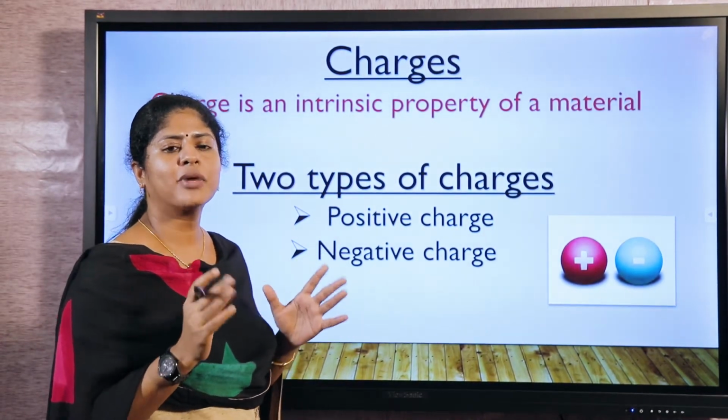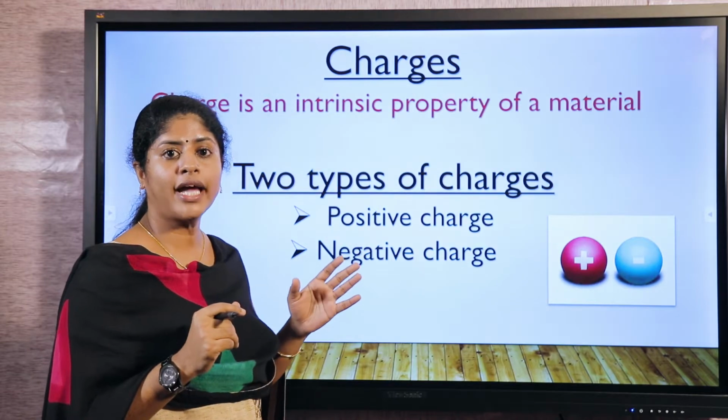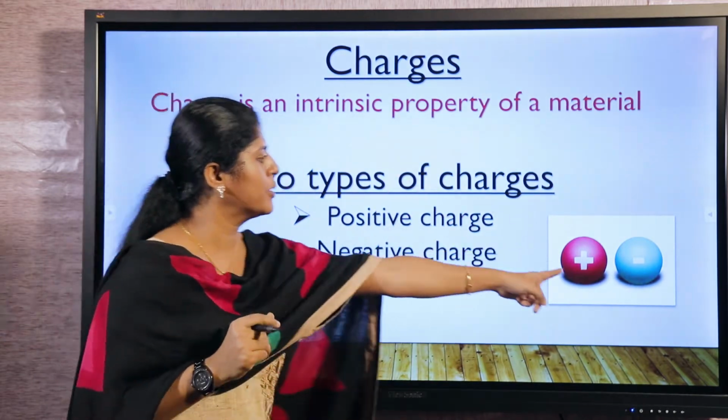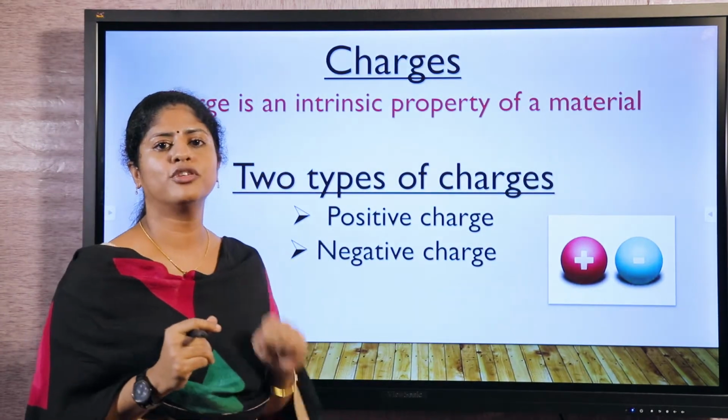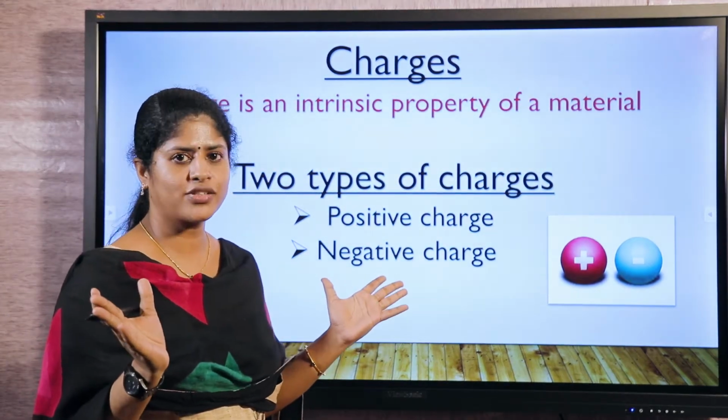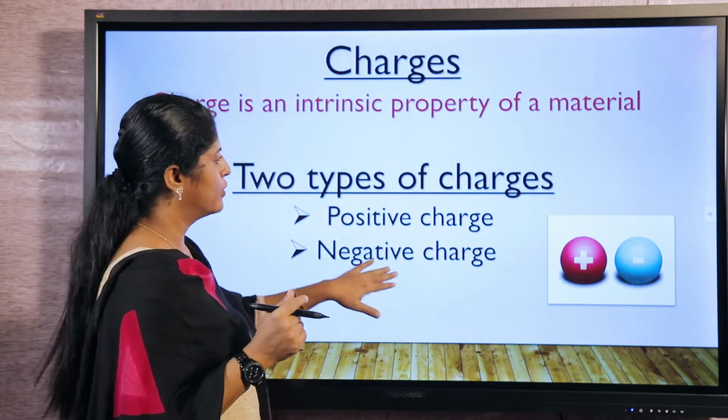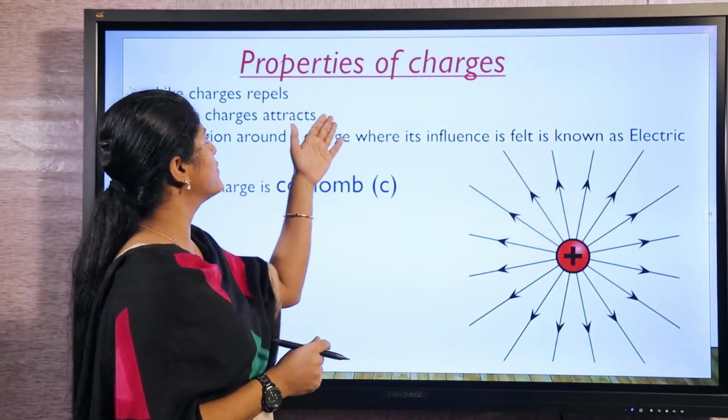We know atom consists of protons, electrons and neutrons. Protons are having positive charge and electrons are having negative charge. So there are two types of charges. A neutron is chargeless. That we all know. Okay. Let's see the properties of charges.